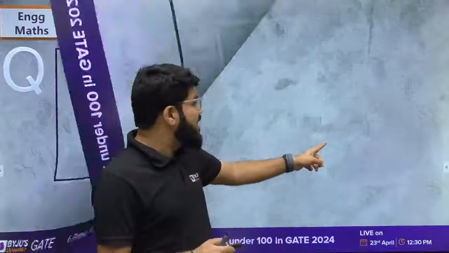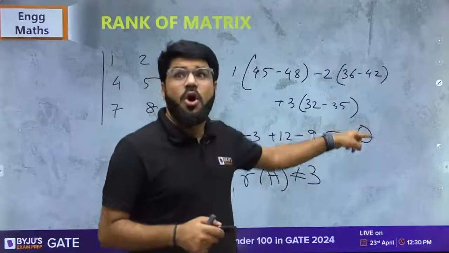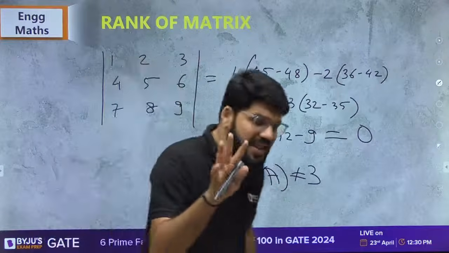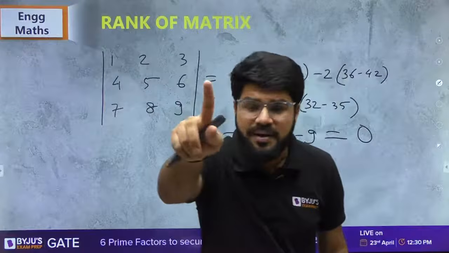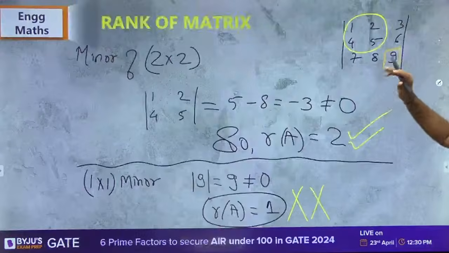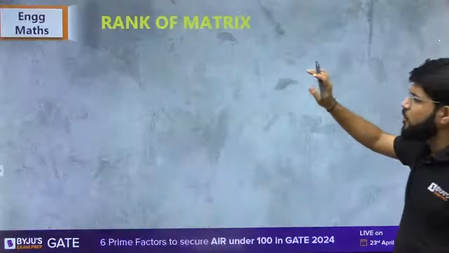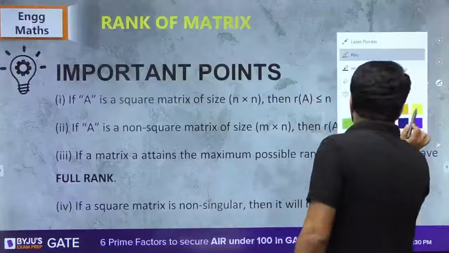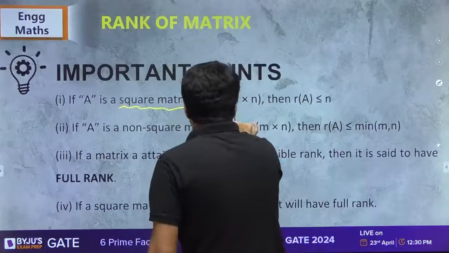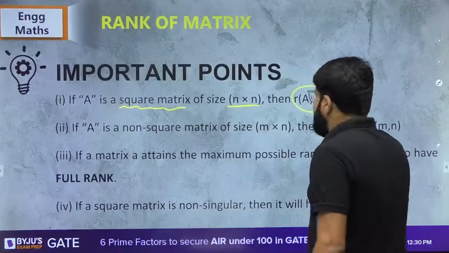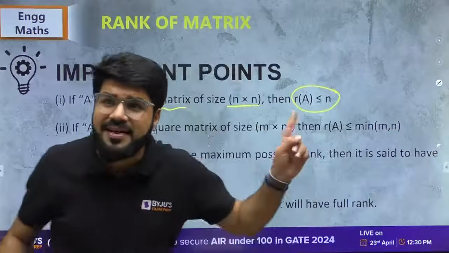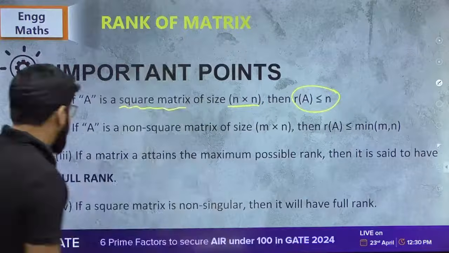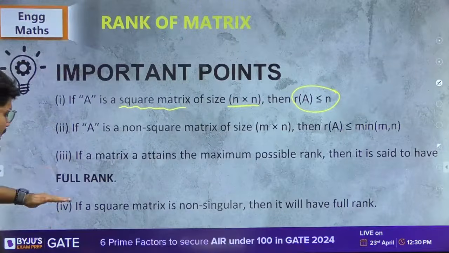Largest value of rank is 3. And if by chance I had a determinant whose value was non-zero, again I tell you non-zero, then the rank would be 3. So what is the conclusion? That if you have a square matrix, let's go to an important point here. Yes, a very, very important point, that if you have a square matrix of size n cross n, then the rank is less than or equal to n. This is understood. I told you, like rank less than or equal to 3. But now forget the second point. Okay, come to this.